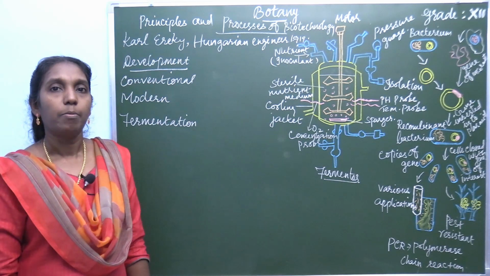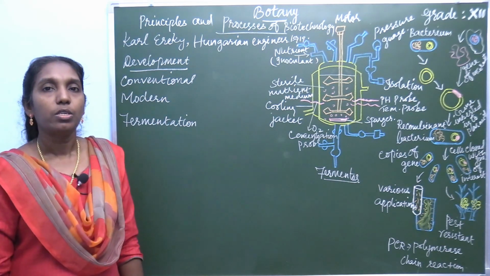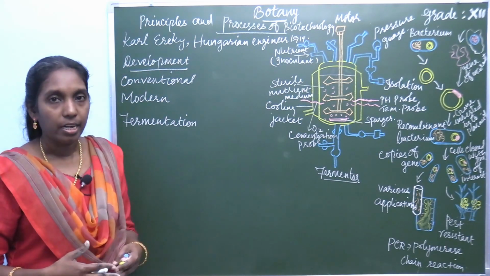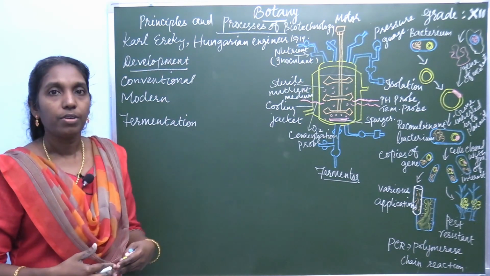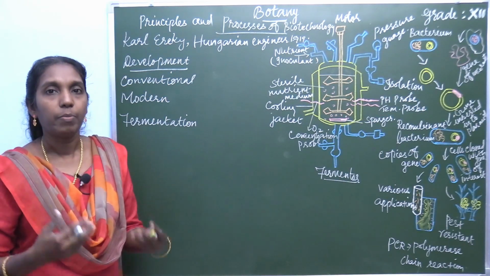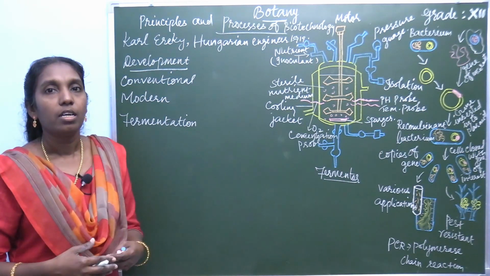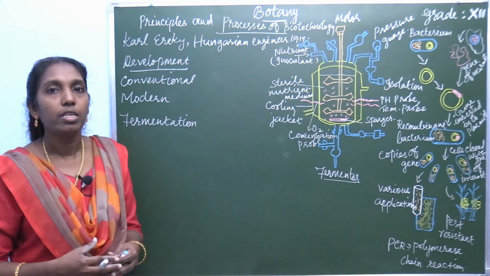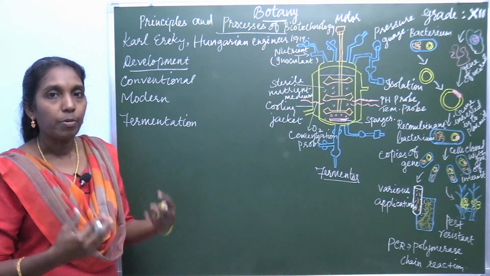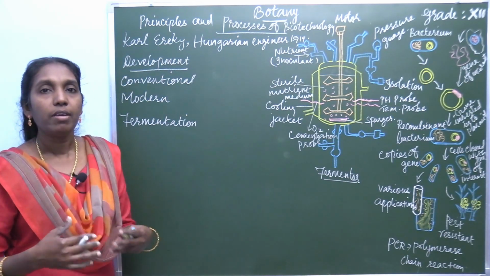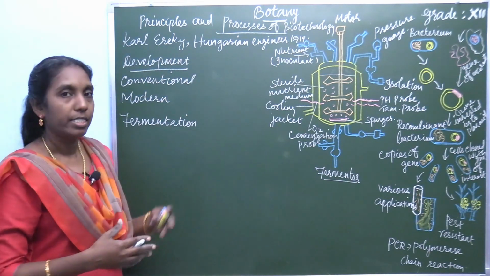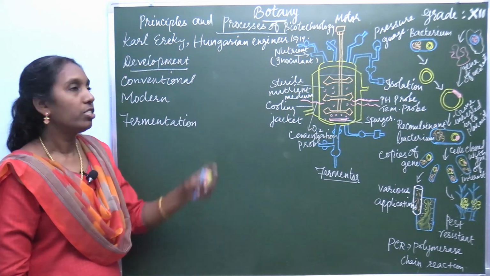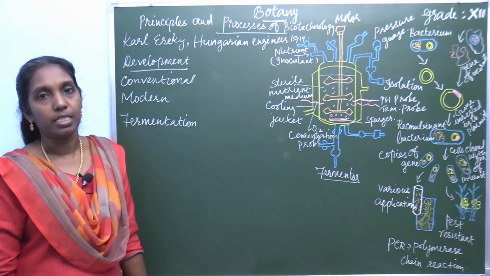Many microbes, bacteria and fungi are used for converting some substances. So, in day-to-day life we use fermentation in the kitchen for the preparation of idli, dosa, naan, bread. A number of microbes are involved in the process called fermentation, by which these food items can be prepared in our kitchen. That is the conventional or traditional method.